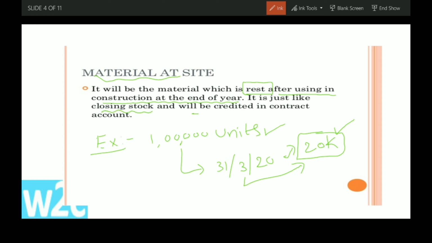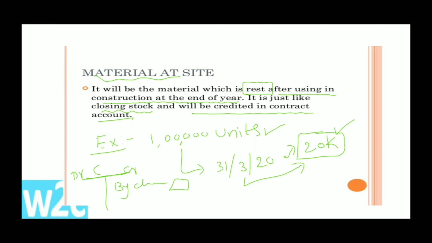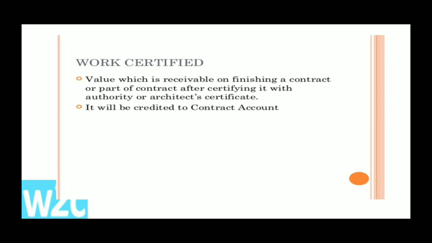It will be credited in the contract account, by closing material. I can explain in detail in the contract account format. It's very easy.